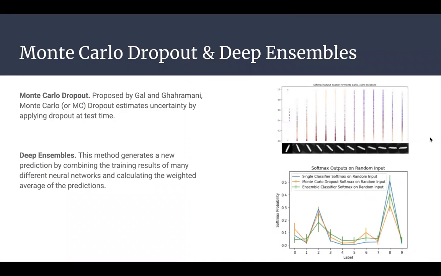To estimate aleatoric uncertainty, which is uncertainty based on the variance of our data, we utilize two main methods, Monte Carlo dropout and deep ensembles. Monte Carlo dropout estimates uncertainty by applying dropout at test time, and deep ensembles computes a weighted average of predictions over many deep learning models.